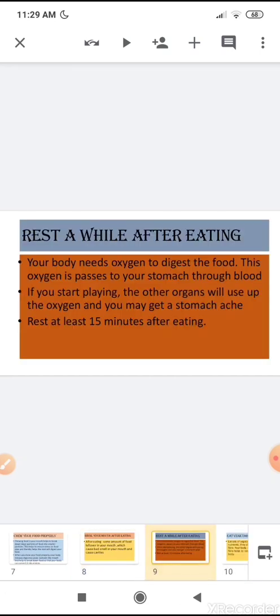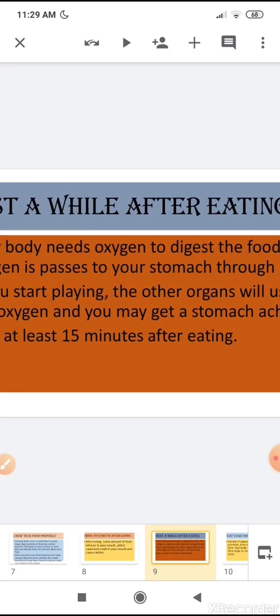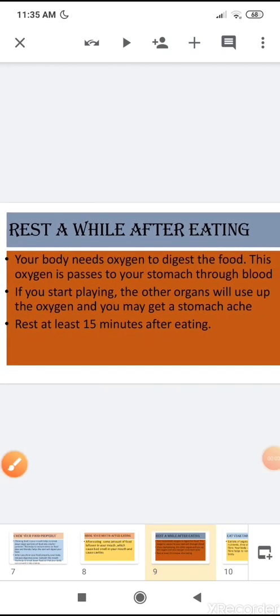Our next good habit of eating is rest a while after eating. Children, you have seen that your parents always tell you don't jump, don't run, don't play after eating. This is because your body needs oxygen to digest the food. This oxygen is passed to your stomach through blood. But when you start playing, your other body organs also need oxygen.